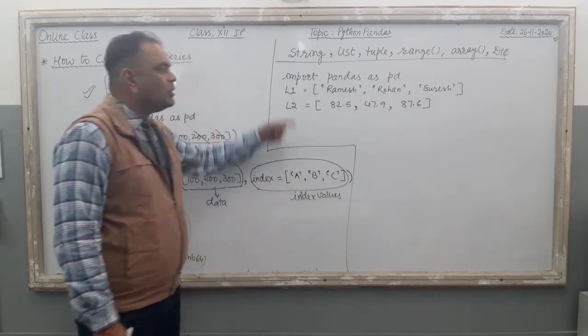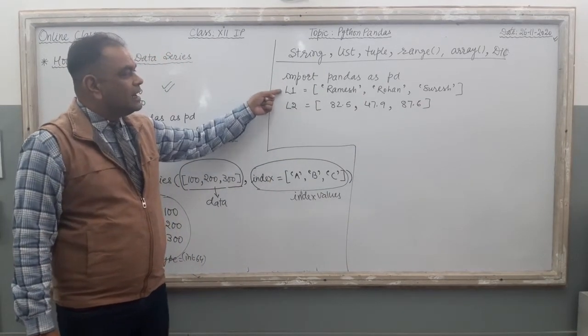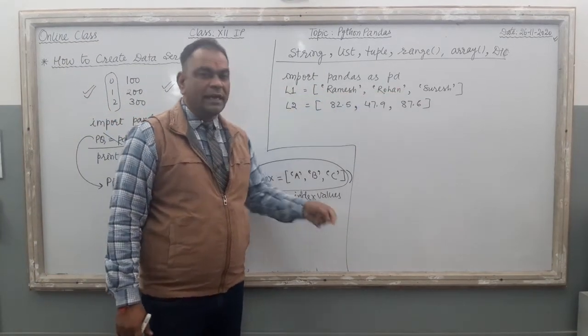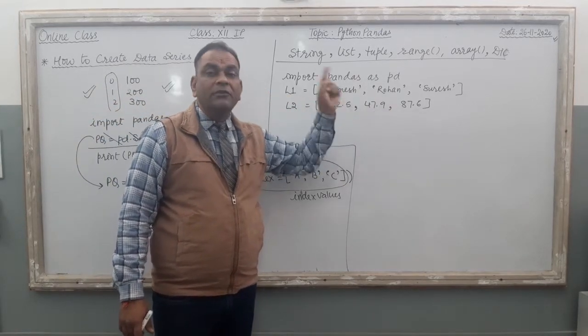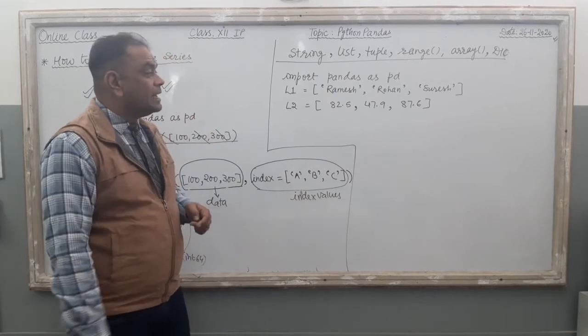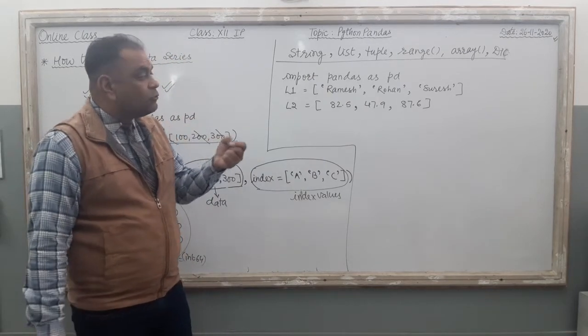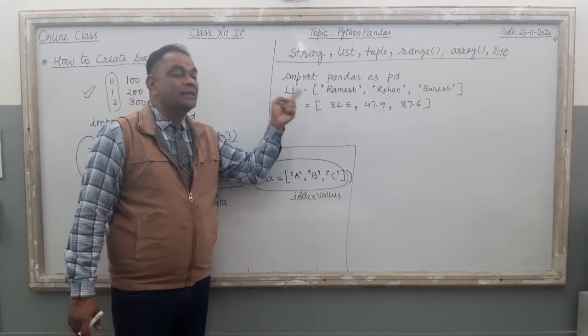Right? Two different lists are there. List 1 contains the names: Ramesh, Rohan, Suresh. List 2 contains the percentage of these students. Now my topic is, I have to create a data series by using these two lists.